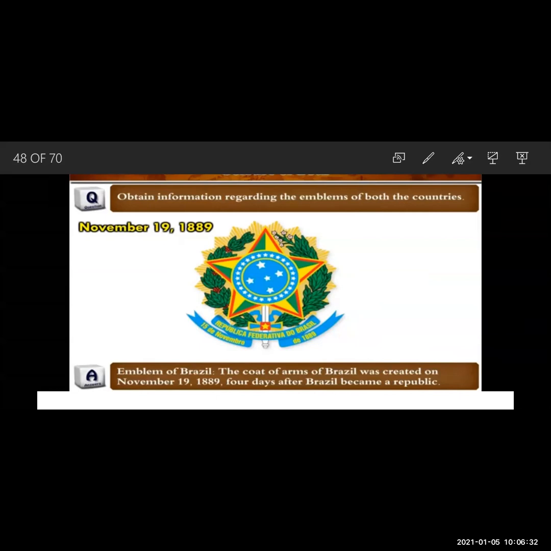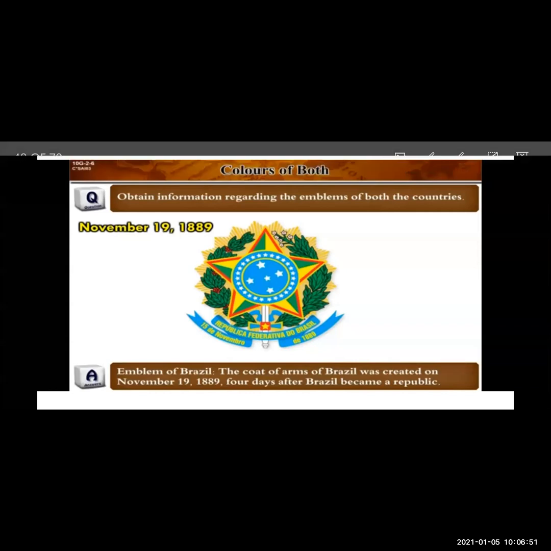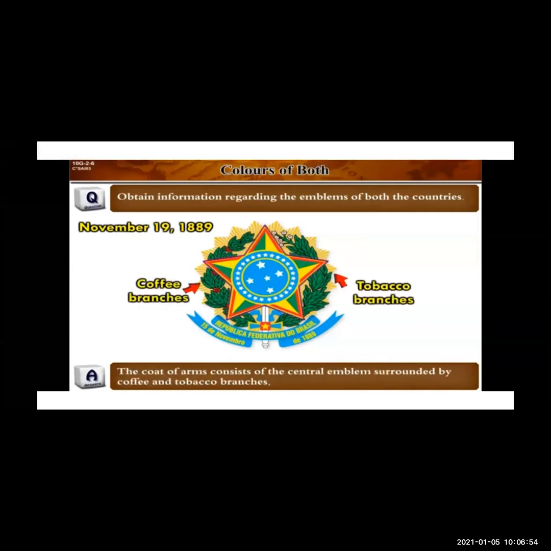The coat of arms of Brazil was created on 19th November 1889, and 4 days after it became a republic. So you can see Republica Federativa do Brasil, and 15th November is written there in the Brazilian language. Now the coat of arms consists of the central emblem surrounded by coffee and tobacco branches. Now you can see the green, those are coffee branches and tobacco branches.